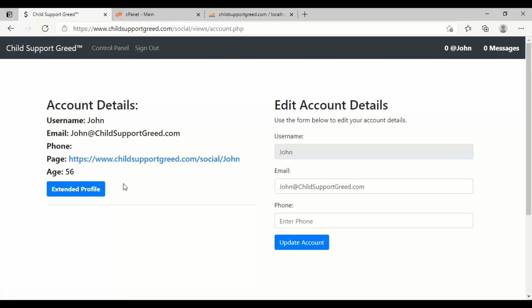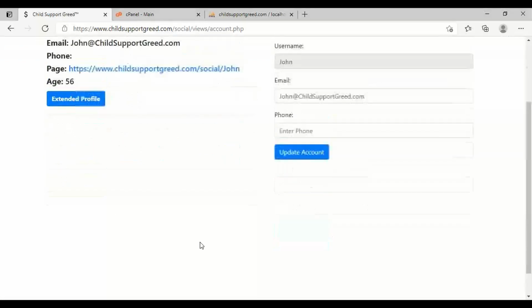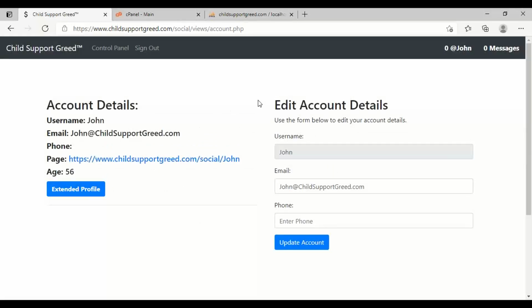But later I'll put it in here where you can change your birth date. I also got that in here because people in here are supposed to be 18 or older. All right. I cannot make you tell the truth, but if you're not 18 or older, hopefully you're not on child support anyway. Or you don't even have somebody on it. I mean, you need to wait.